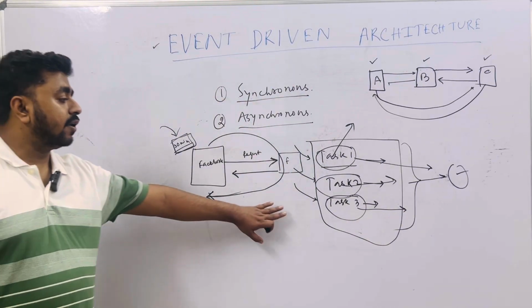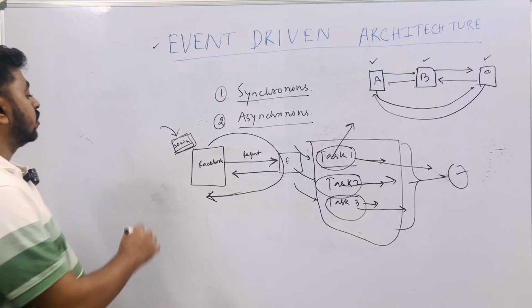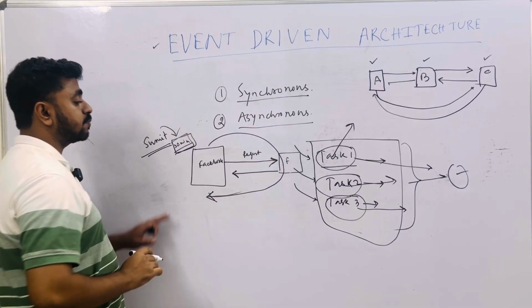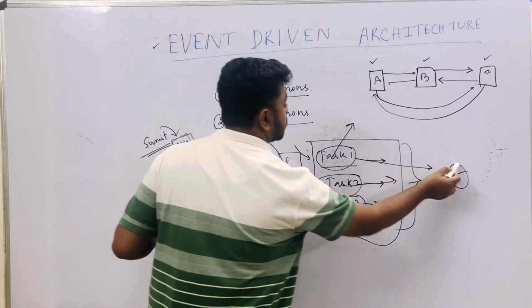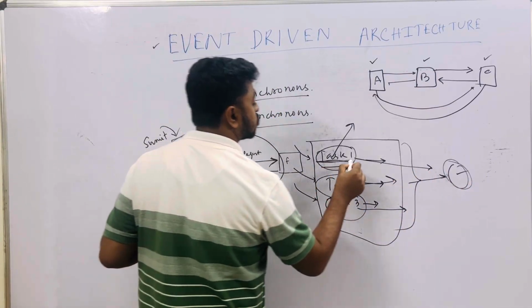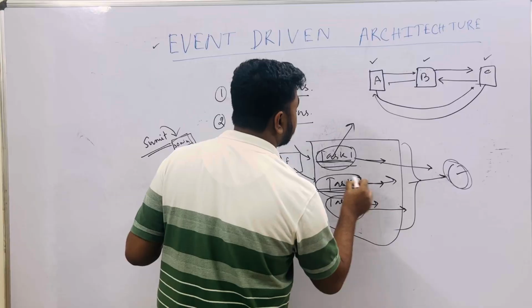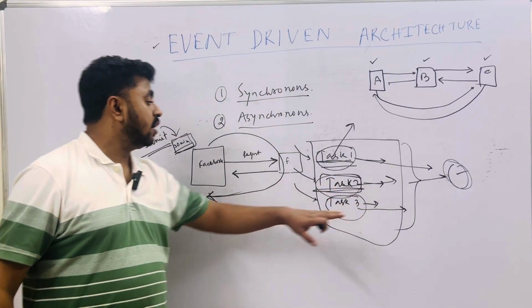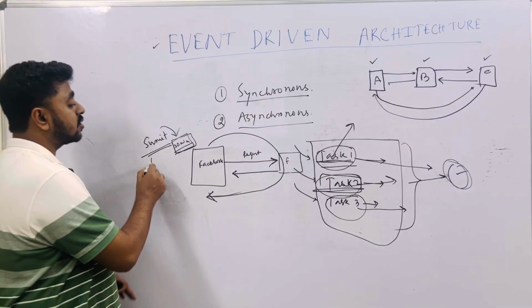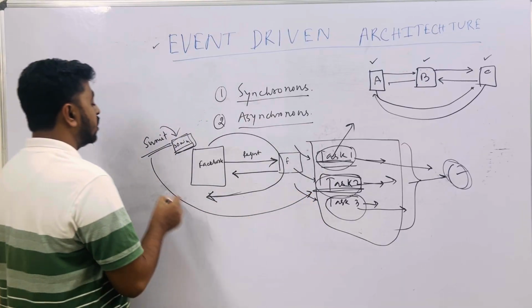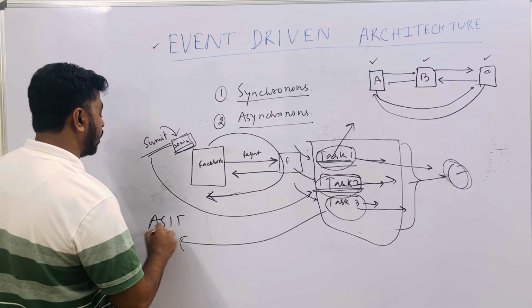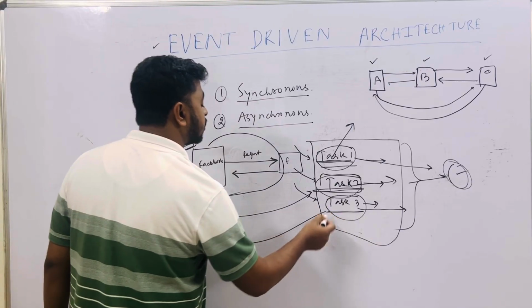So what will happen this way? This particular guy Sumit will not wait for the response, because maybe this process is already busy completing task 1, and task 2 is already in the queue, he will take task 2 next time. But what will happen? Sumit is still waiting for completion of task 2. Just think about it. Then he will again wait for task 3 completion.